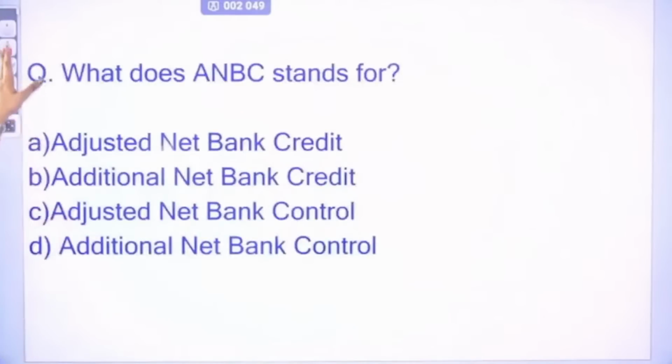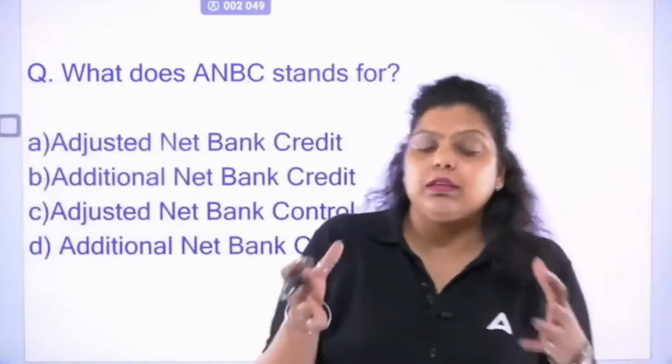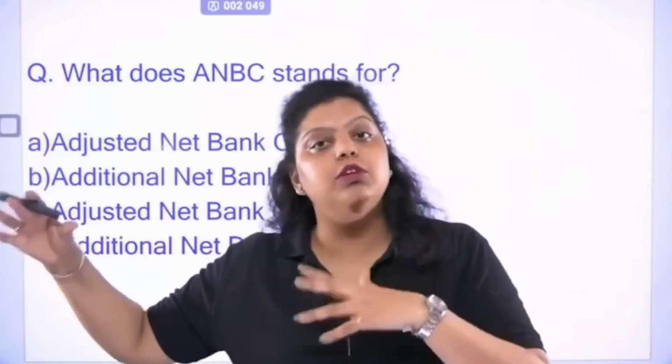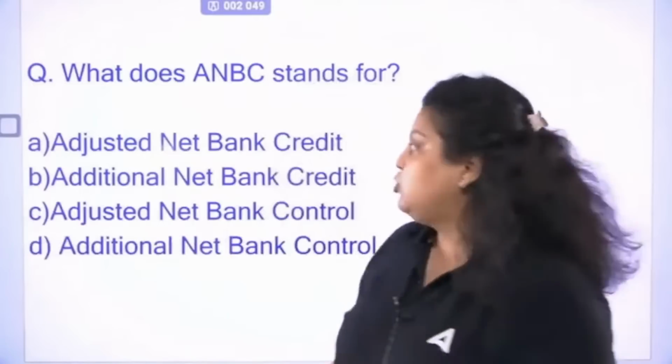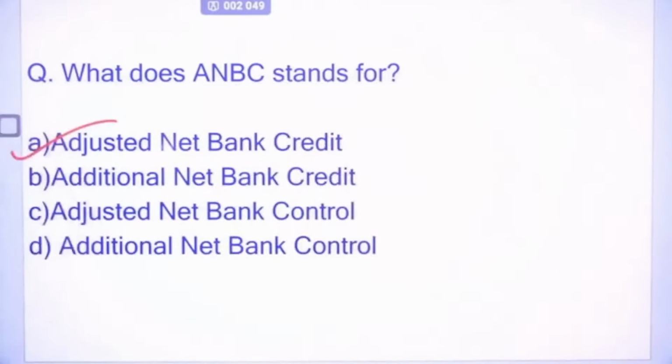Next, what does ANBC stand for? ANBC is a part of your PSL chapter. When RBI gives the target of PSL, it says a percentage of ANBC or CEOBE, whichever is higher. So here ANBC stands for Adjusted Net Bank Credit. It stands for what? Adjusted Net Bank Credit.